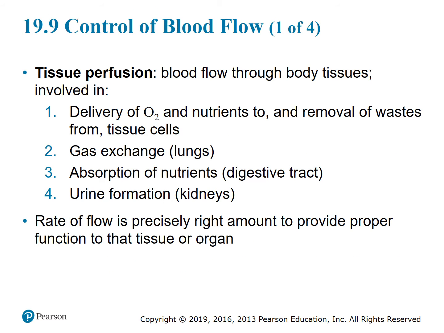Section 19.9, control of blood flow. So tissue perfusion is the blood flow through the body tissues, and it's involved in delivery of oxygen and nutrients to and removal of waste from the tissue cells. It also includes gas exchange at the level of the lungs, absorption of nutrients in the digestive tract, and urine formation in the kidneys. The rate of flow is precisely the right amount to provide proper function to that tissue or organ.